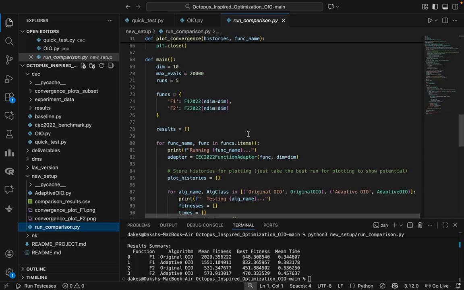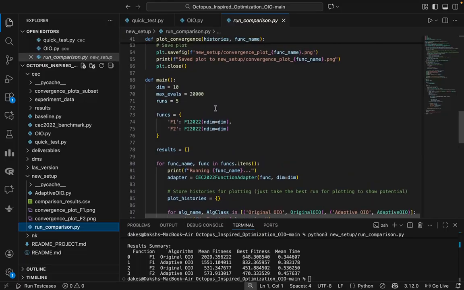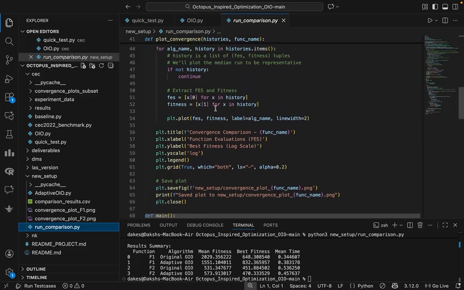Inside, it initializes both the original OIO and our adaptive OIO. Here, we enforce the strict budget of 20,000 evaluations. I also added a plot convergence function to automatically generate convergence plots so we can visualize exactly when one algorithm overtakes the other. This script is designed to be one-click reproducible. Anyone can download our code, run this file and get the exact same results.